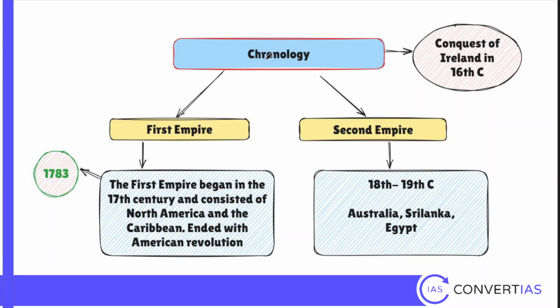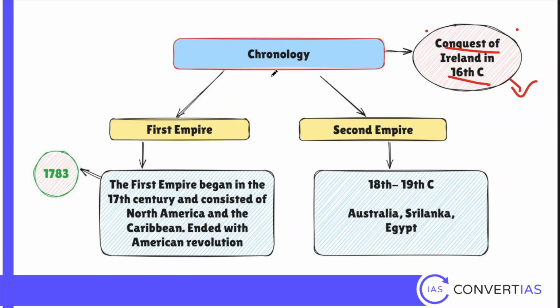Now, there is a chronology for British imperialism in the world itself. See, it starts with the 16th century conquest of Ireland. Britain is a country that conquered Ireland in the 16th century. So we cannot say that they were a power who were concentrated only in trade at that time. They are a power who are imperialist, who are conquering even in the 16th century itself. But in the 16th century, the Mughals were at the peak of power in India. During that time, they cannot even imagine attacking India, because the Mughals were a formidable force and their navy was not that developed. So they came to India as traders because India had consolidated powers at that time.